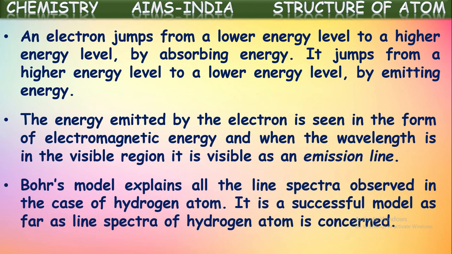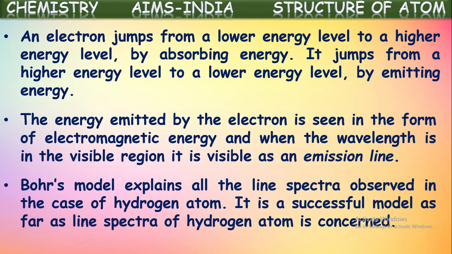Bohr's model explains all the line spectra observed in the case of the hydrogen atom. He studied the spectral lines obtained when energy is passed on to hydrogen atoms. What happens when energy is passed on to hydrogen atoms? The electrons in the outer shells of these hydrogens gain energy.